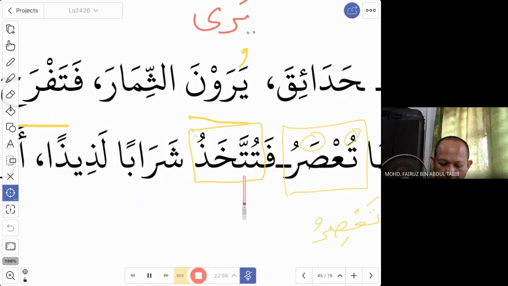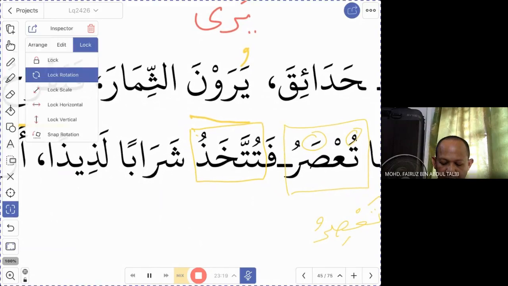Tuttakhadhu is taken. They are made into syaraban, a delicious drink. So they were made into delicious drinks. So this is another mabni li al majhul.